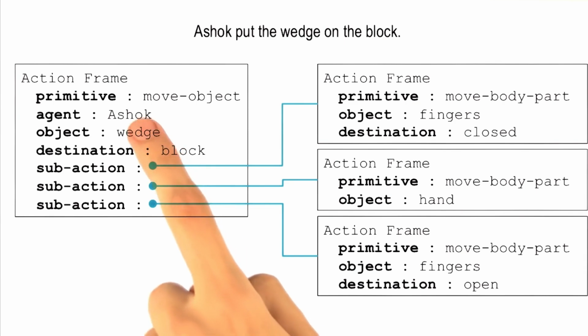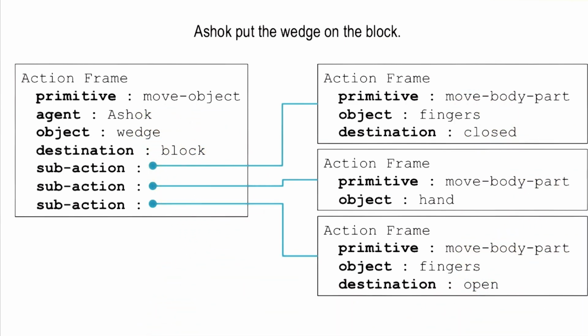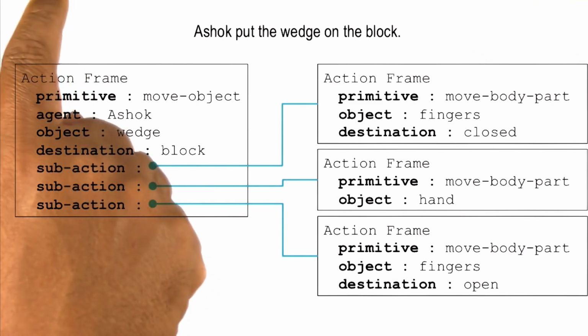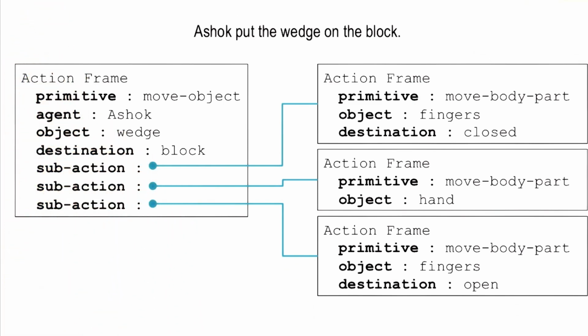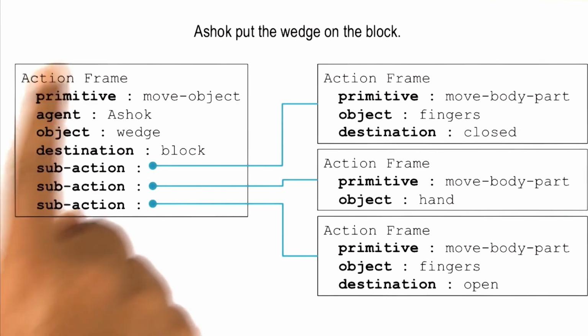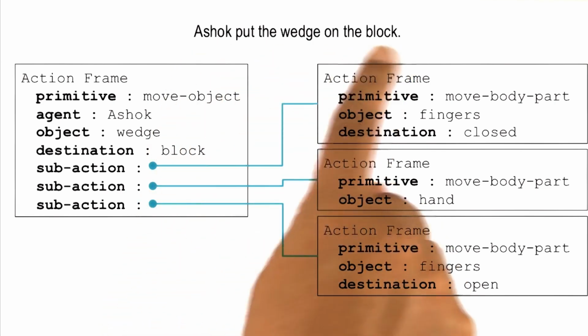So Ashok, if we can decompose move object into a series of move body part actions, was move object really a primitive action? That's a valid question, David. Move object was indeed a primitive action related to the various superficial forms in which words can occur in a sentence. As an example, transported, carried, or moved. However, this primitive action move object can have its own story in terms of further decomposition. Notice this particular decomposition, this particular story, is specific to the structure of the sentence where Ashok puts the wedge on the block.